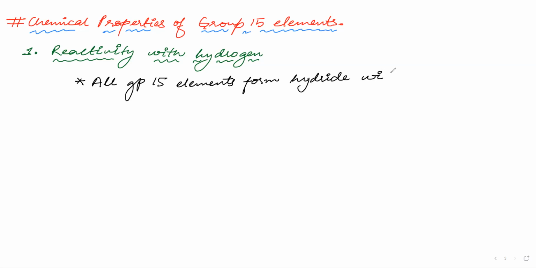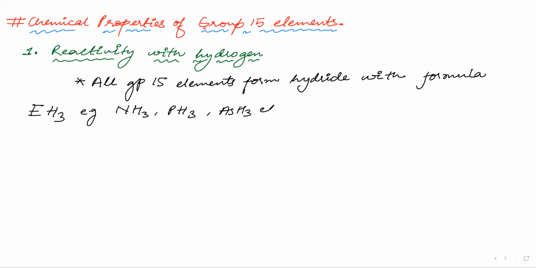Hydride with formula EH3. E means what? Any element, and H3. For example, you have NH3, you have PH3, AsH3, etc. Now, reactivity with hydrogen, everyone forms NH3, PH3. You will know everything about this.